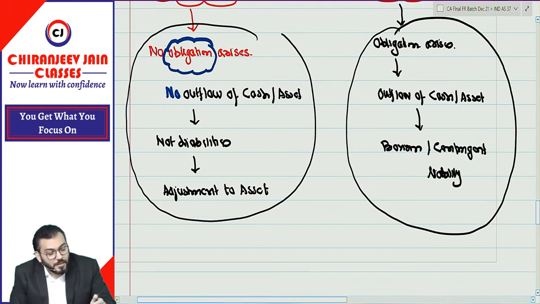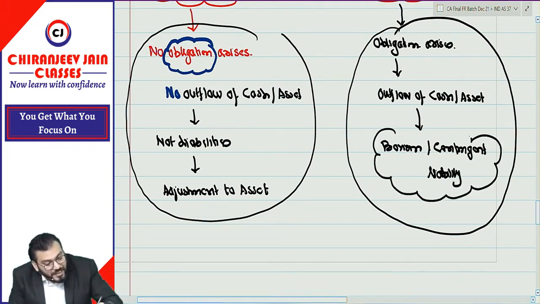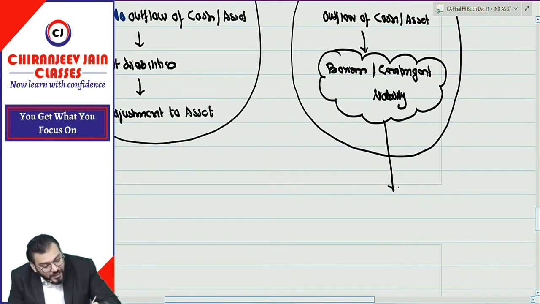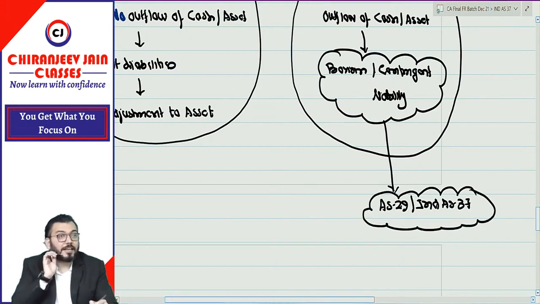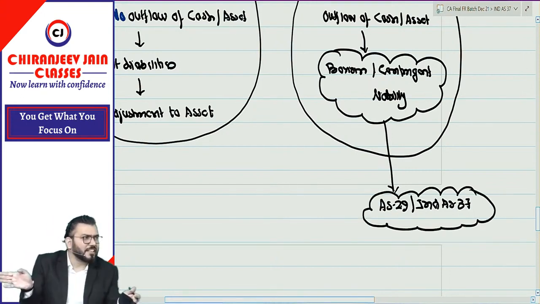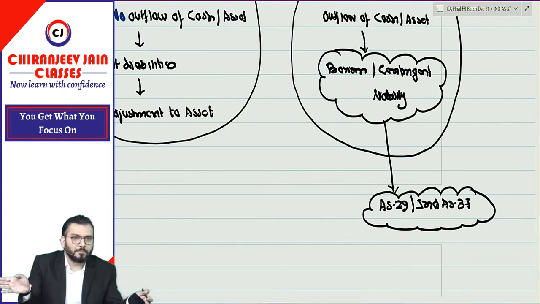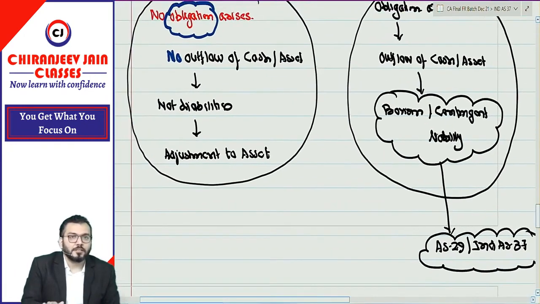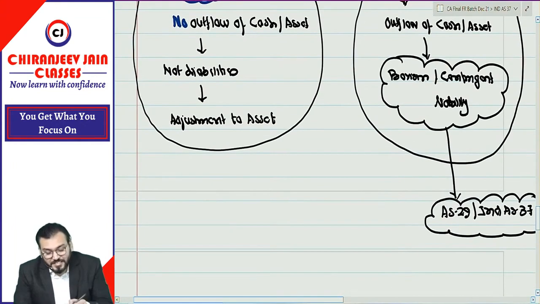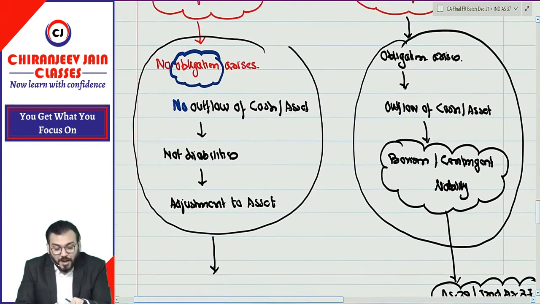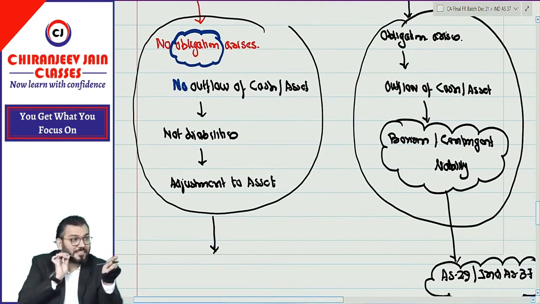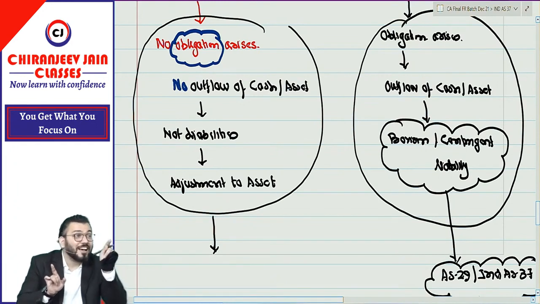Contingent liability. And for this, what is covered? It is covered under AS 29, means this part is covered under AS 29. Or can I say Ind AS 37? Now Ind AS 37 is coming soon in your life. AS 29 is past tense, Ind AS 37 is future tense. You have to study Ind AS 37, right? Understood? But can I say this is not covered? This first part is not covered under AS 29. Means provision for doubtful debt is not covered under AS 29. Therefore, provision for doubtful debt is not a liability.